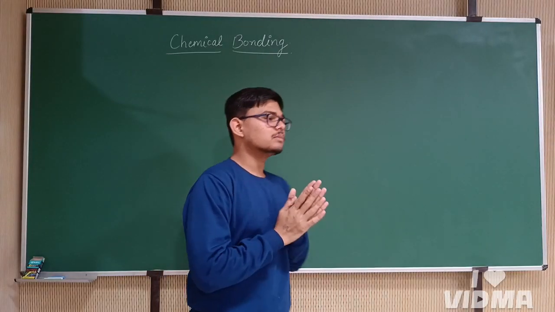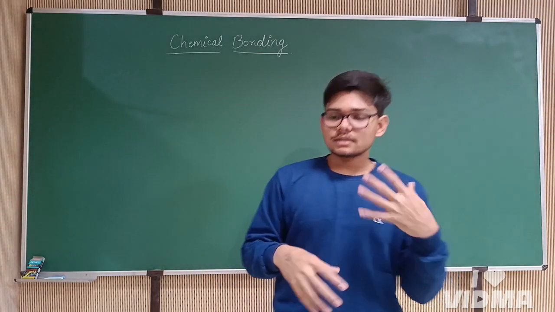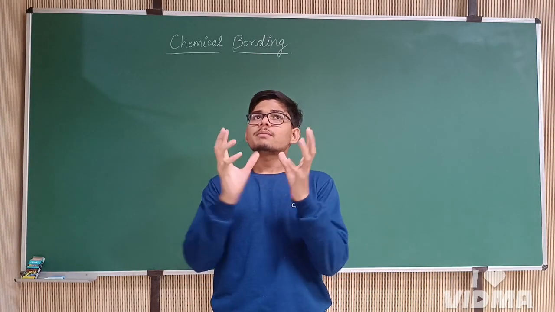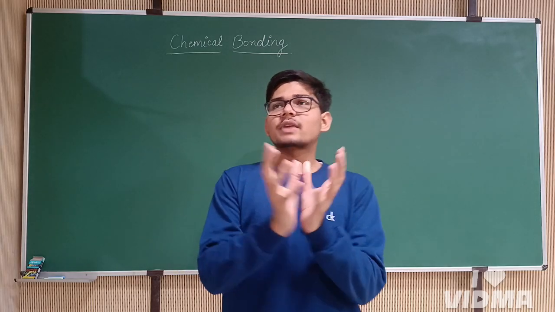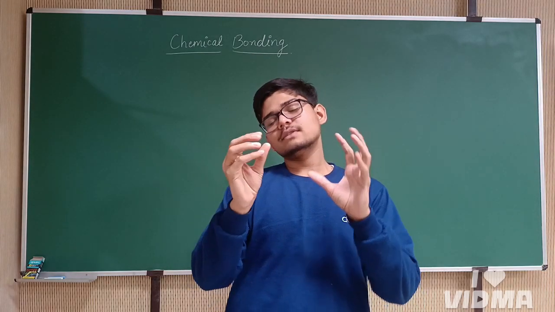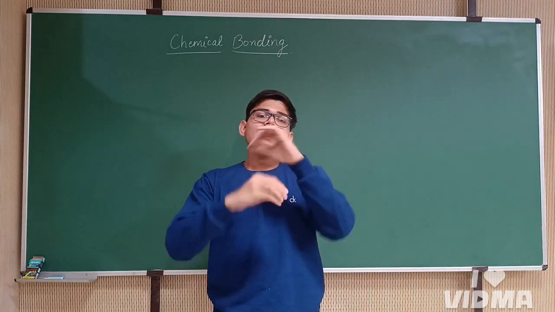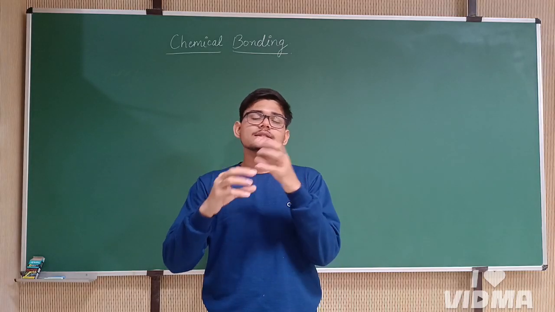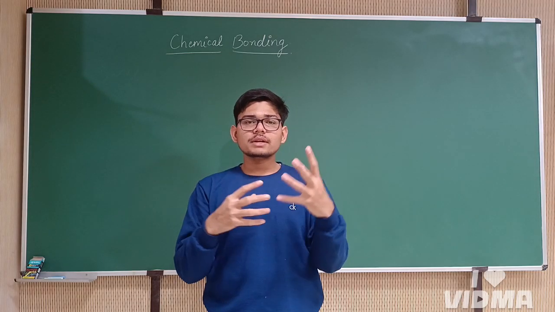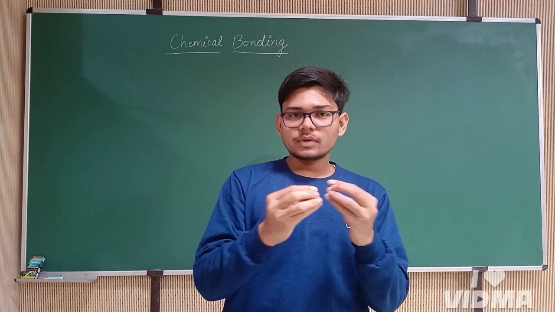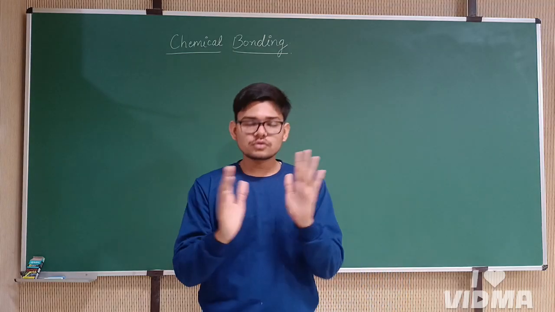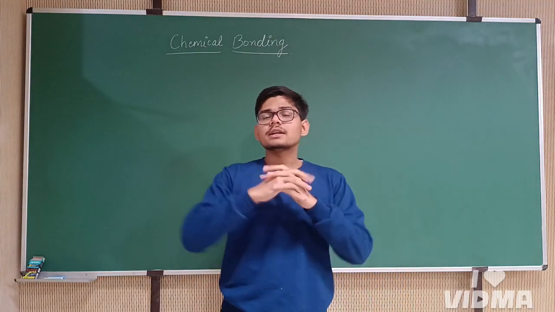From our earliest studies, we are familiar that an atom has a core nucleus which is positively charged, and electrons move around it in certain shells called orbitals around the nucleus, and most of the atom is empty.